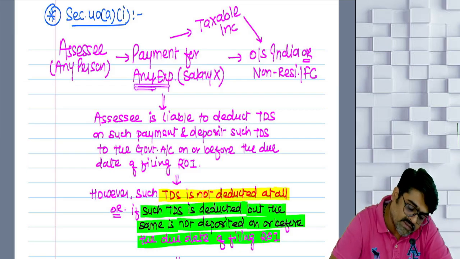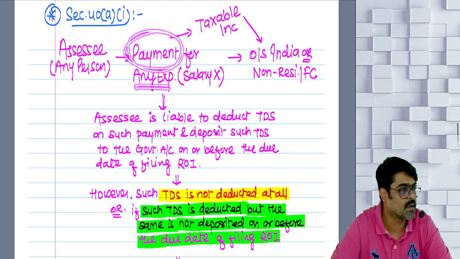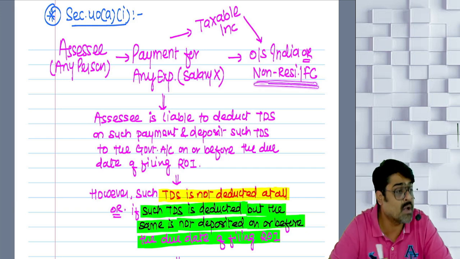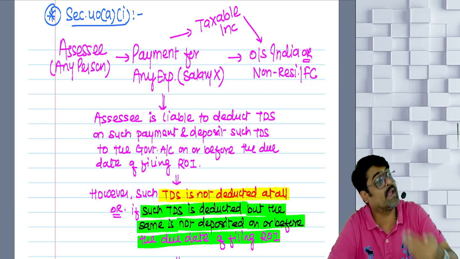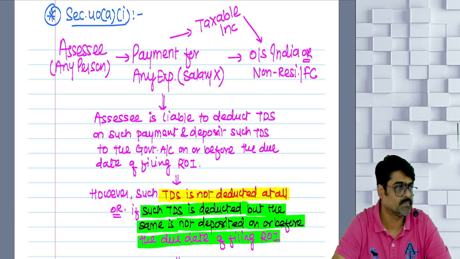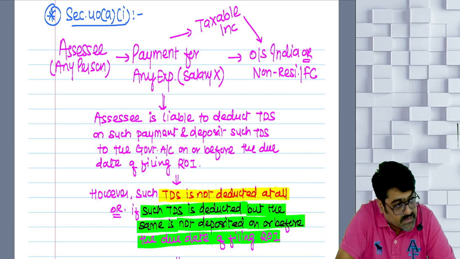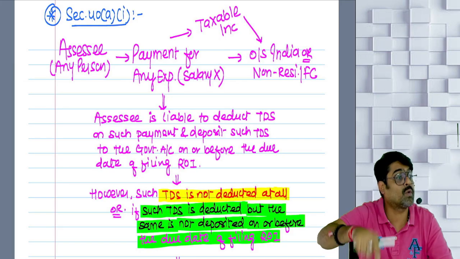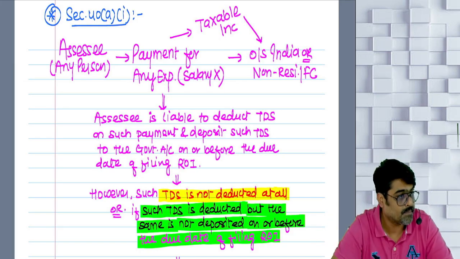Now for this business expense you are making payment. Payment to whom? Payment to any non-resident or foreign company, or you are making that payment outside India. So the payment for the business expense is made outside India, to any non-resident or to any foreign company.